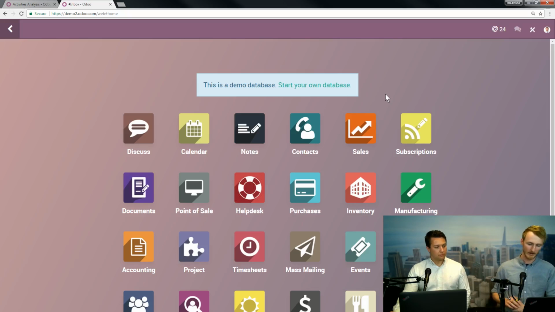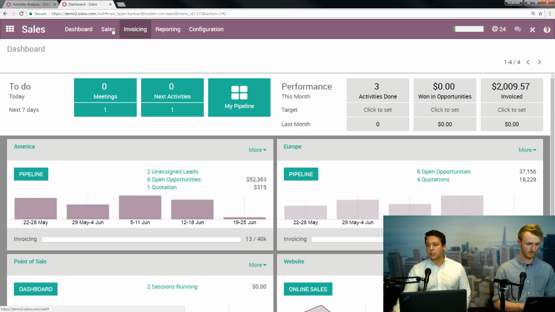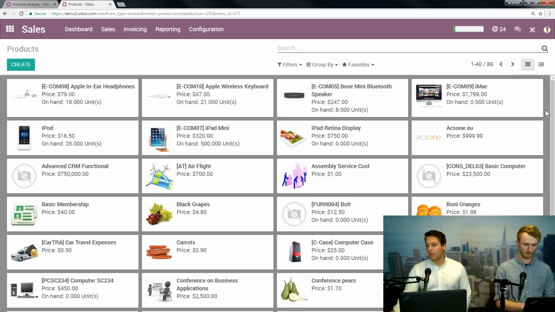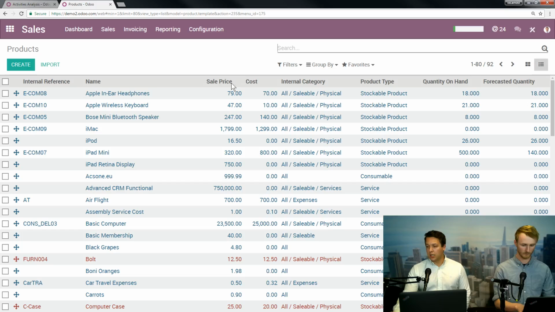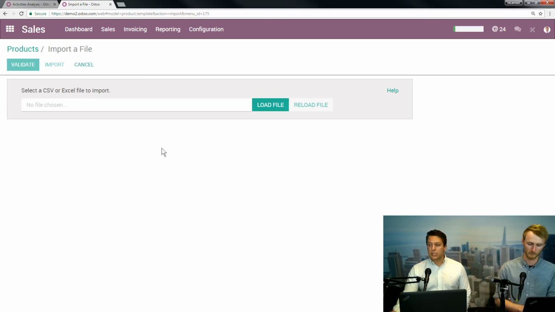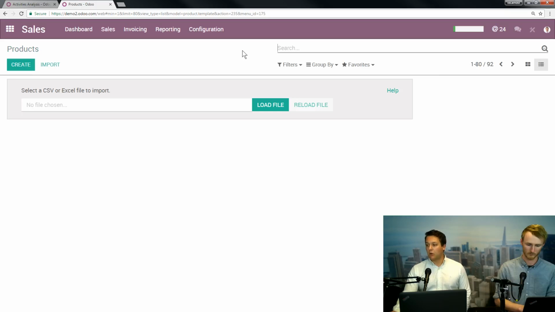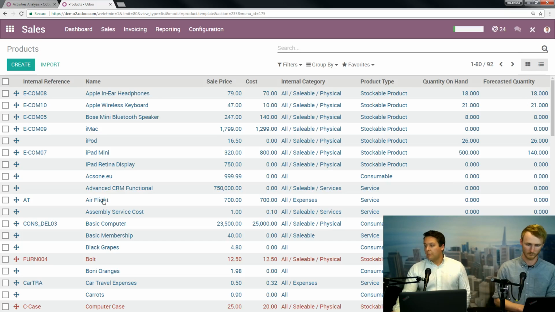Amore Pro is asking if it is possible to sell services instead of products. Is that possible? Yes, we can. So this is going to pull us back to our products database. So if I go into here and I go to products, this is going to look very similar to our customers database. So this is all the products that we have in Odoo. Again, you have your graphical layout and your line layout. And a lot of you probably have some pretty extensive product catalogs, and with a couple templates once you build, you can import those into Odoo and have all your products automatically populated in.